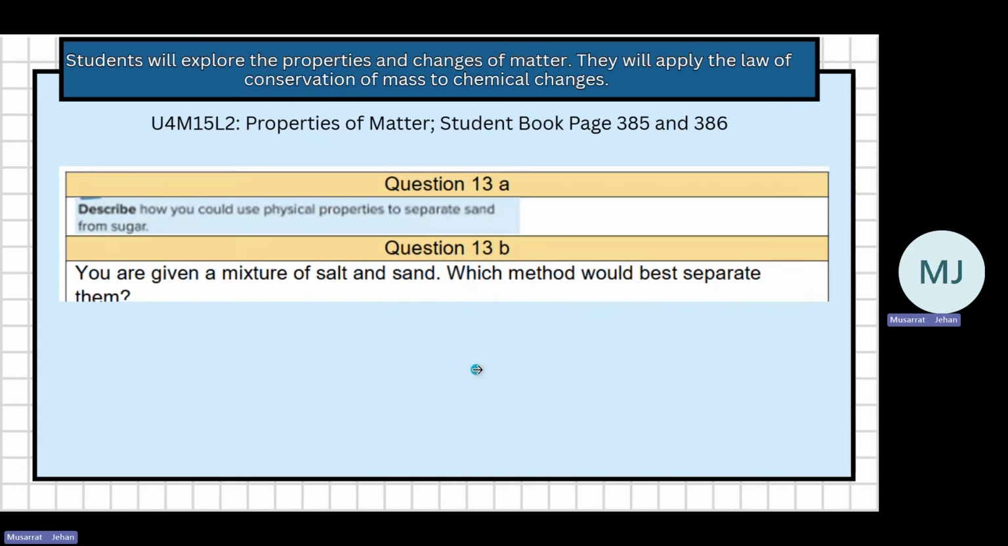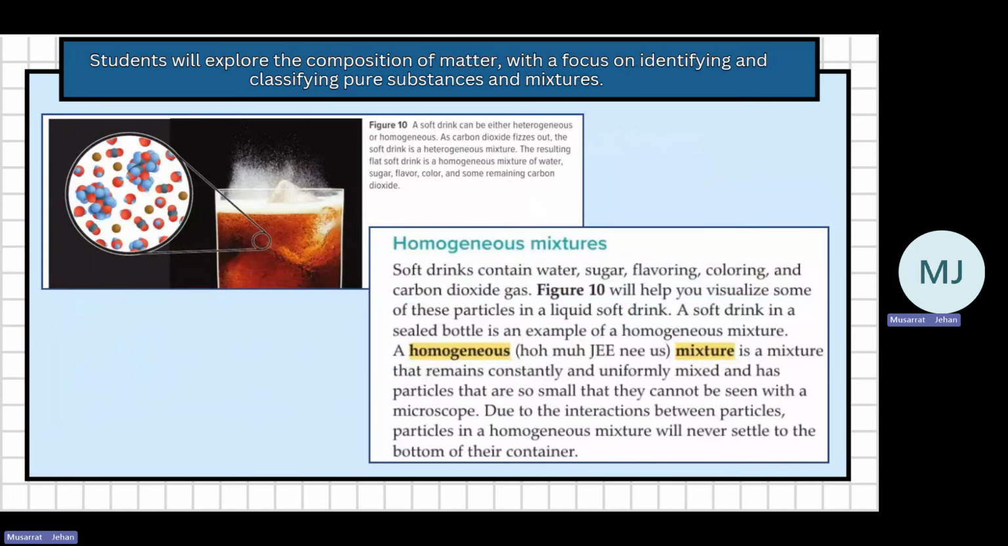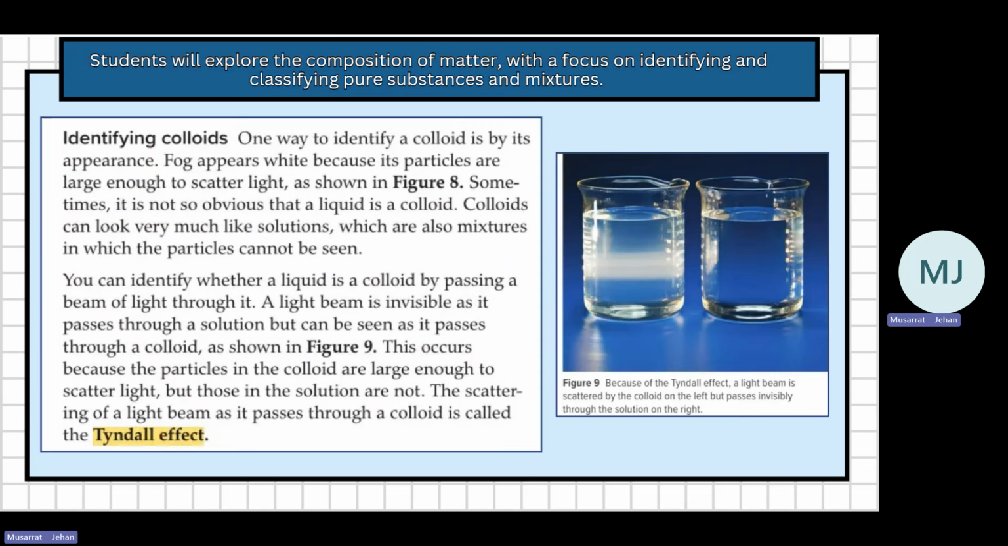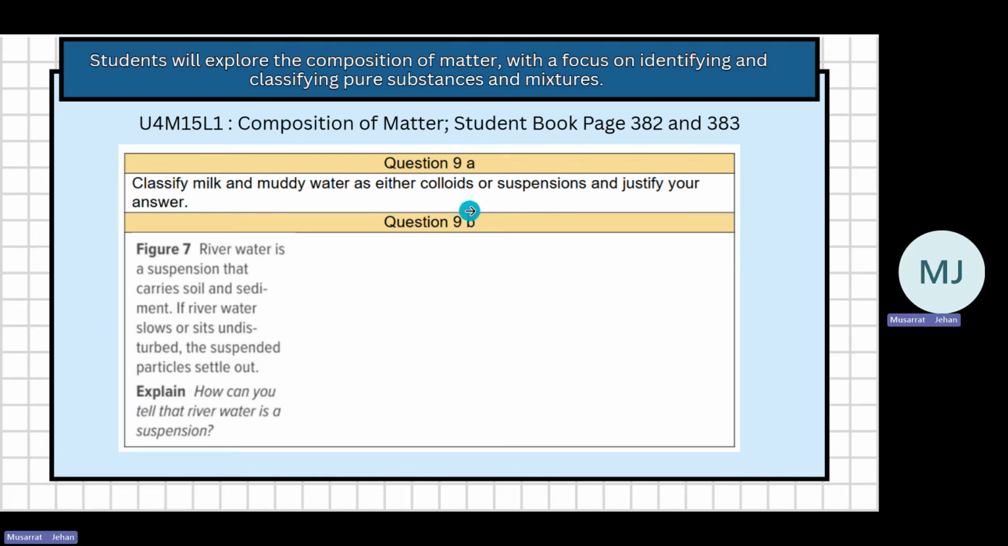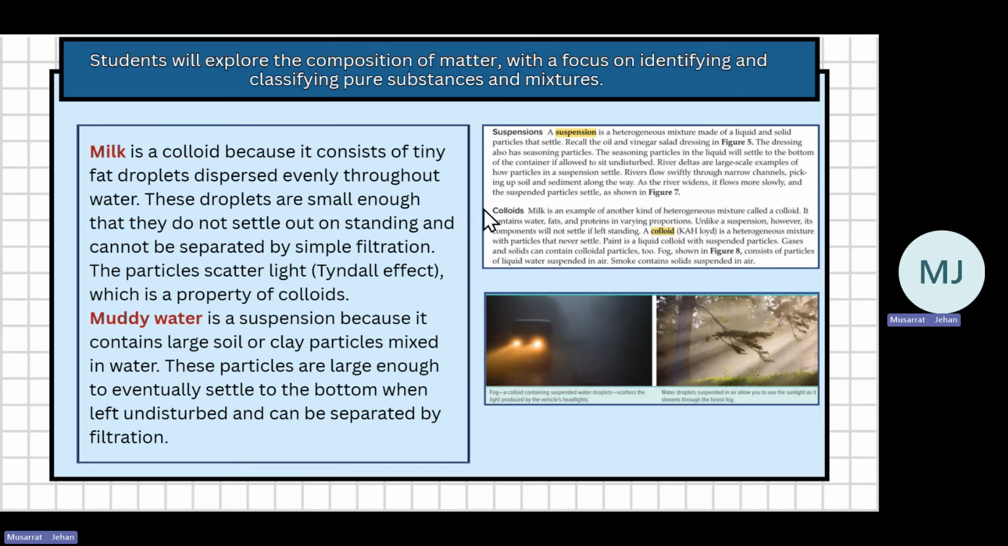A heterogeneous mixture is a mixture in which the particles are not uniformly mixed. The substances are not uniformly mixed. Heterogeneous mixtures can be of two types. They can be suspensions or colloids. So in this question, they are talking about suspensions and colloids. So you should know what is a suspension and what is a colloid. Both are heterogeneous mixtures.